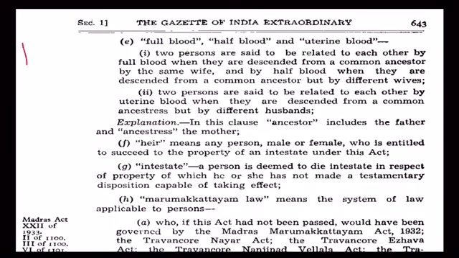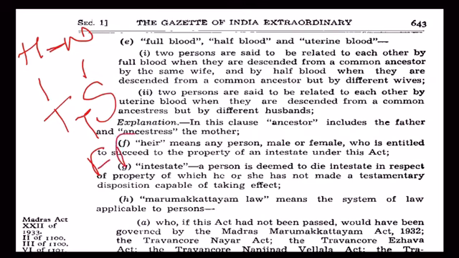For example, there is a husband and there is the wife, and both of them together have two kids, for example T and S. Then the relation between T and S is considered to be a full blood relationship. Okay, so this is defined under Section 3 Clause E Subclause I. Now next question.